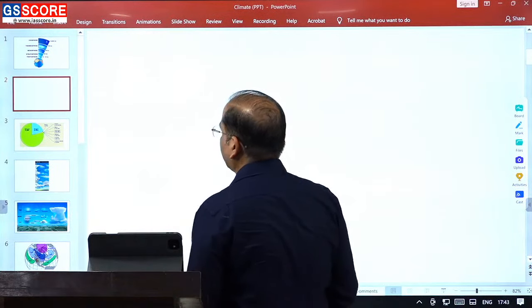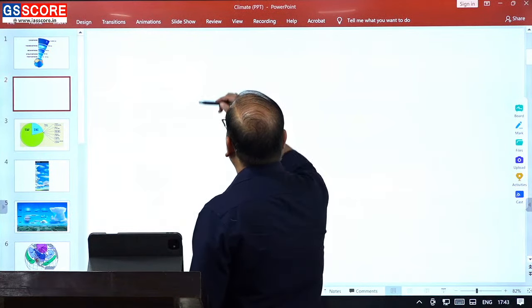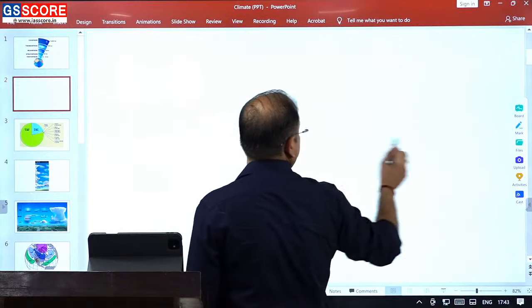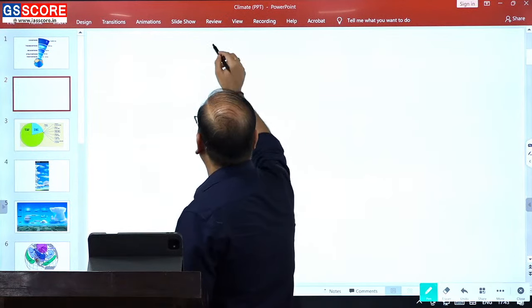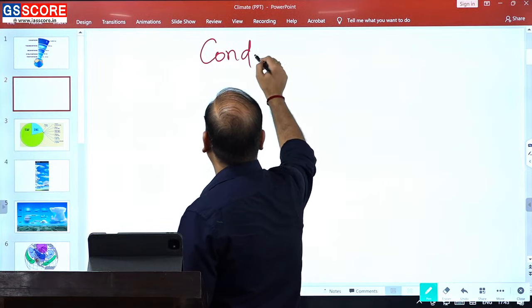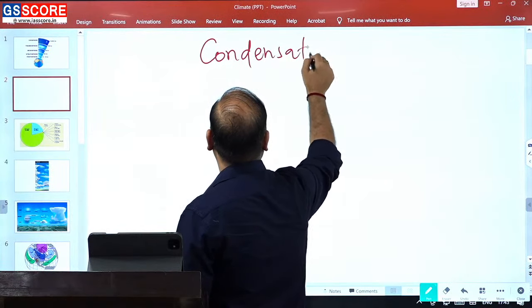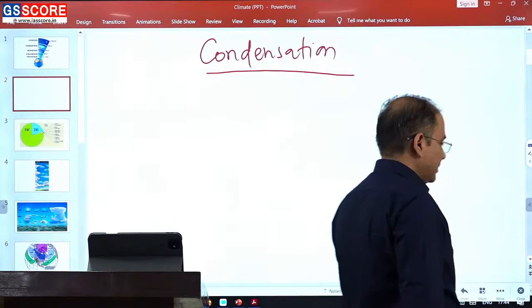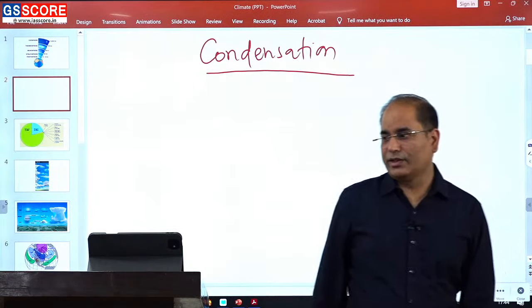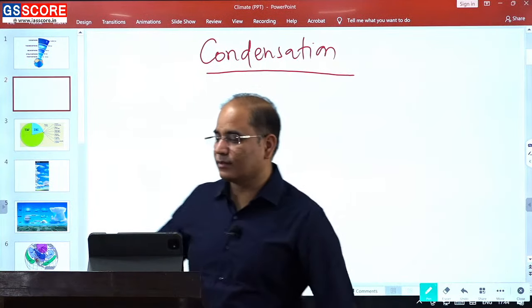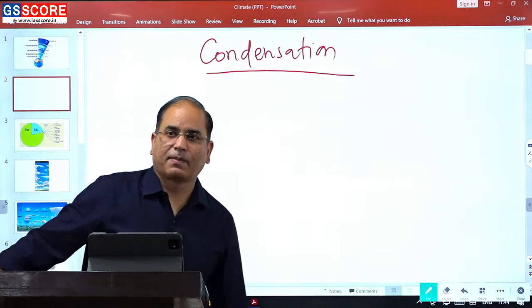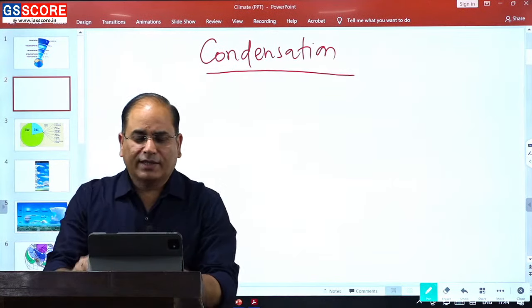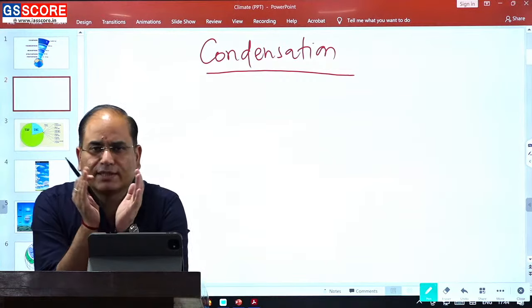Now, moving to the next discussion, which is associated with condensation. For condensation, there are two things that you need to know.